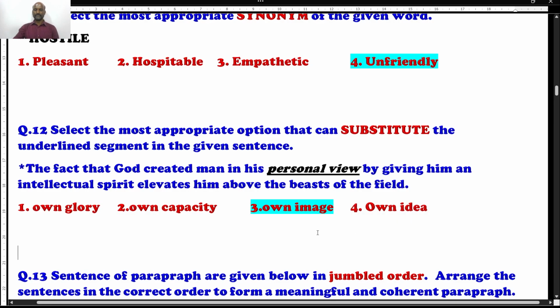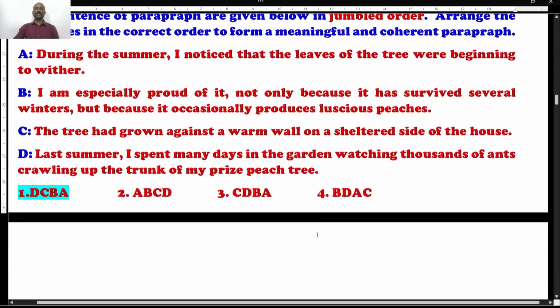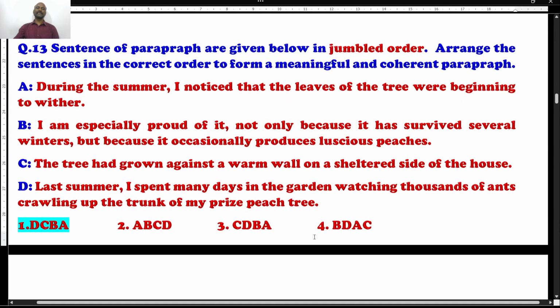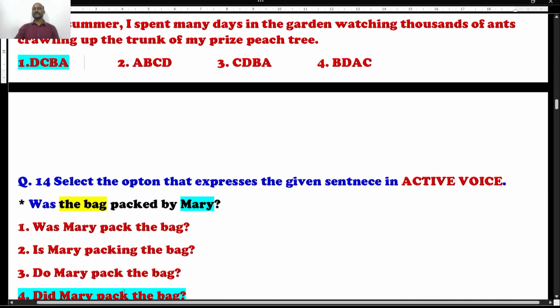Hope you understand. Next one is jumbled order again, but this time only A, B, C, D is given. Whether the first one is A, B, C, or D. If you read it, you will get to know that option number 1, the first sentence is D, followed by C, then B, and finally A. It is going to be the right communication. You can pause my video and read it. Well, students, this is the second video based on CGL.